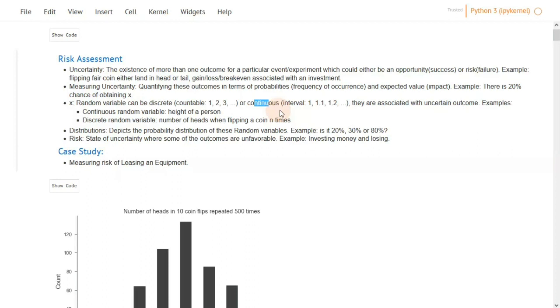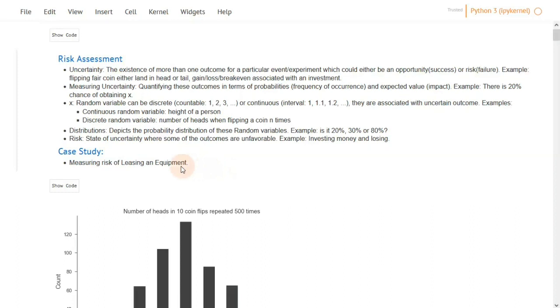When studying random variables, we are actually interested in their distribution, and distributions depict the way they behave across the range of values that they could possibly take. And as we said, uncertainty is associated with several outcomes. When these outcomes are unfavorable, they are denoted as risk. So for example, when we invest money, one of the possible outcomes is that we lose this money, so there is risk associated with investing money. The nature or the description of the outcome is closely tied to the impact it has, whether it is actually a gain or loss. Our case study will be measuring the risk of leasing an equipment.